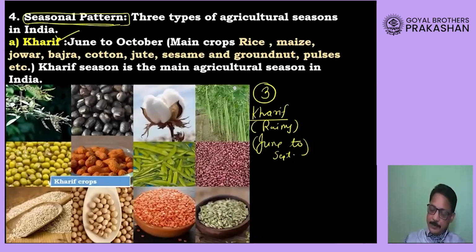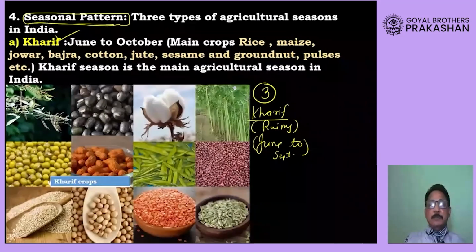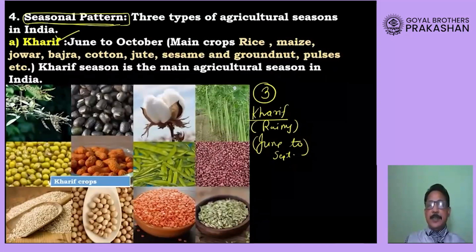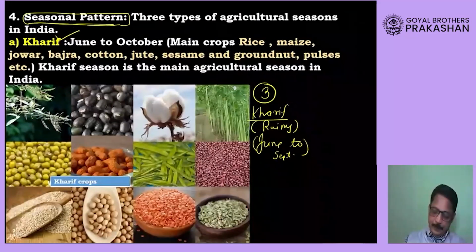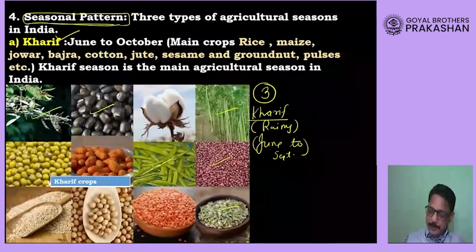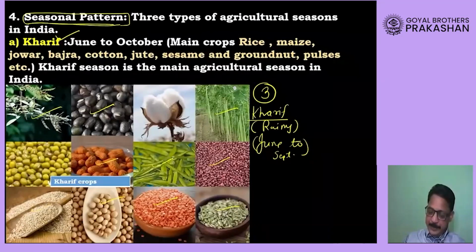And these crops, dear student, include groundnut, jute, sugarcane, cotton, bajra, jowar, rice, and many variety of crops, different type of crops that you see over here. Okay, they are grown mainly during Kharif season, that means rainy season.